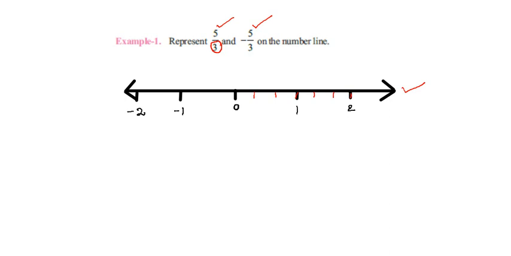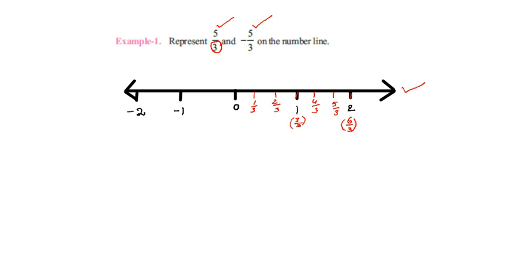What is the number represented by the first part of the first unit? This is 1 by 3. This is 2 by 3. This one is 3 by 3. This one is 4 by 3. This one is 5 by 3. The third part of the second unit is represented by 6 by 3. You already know this from the 8th class. You may recall this one.